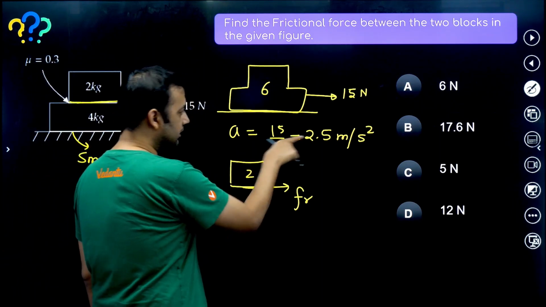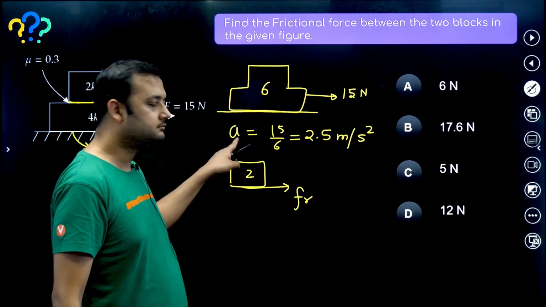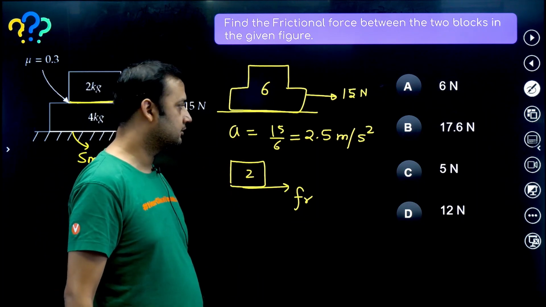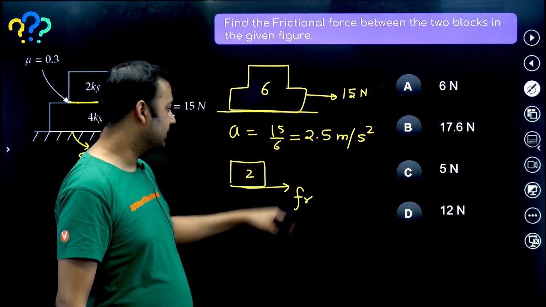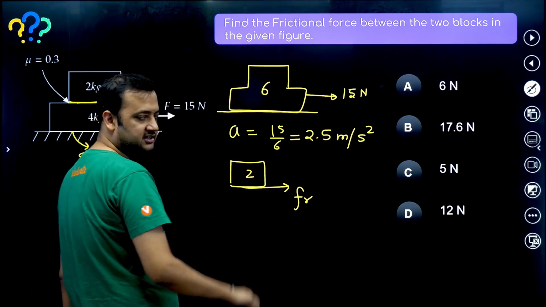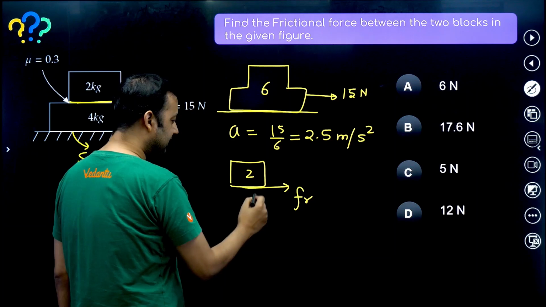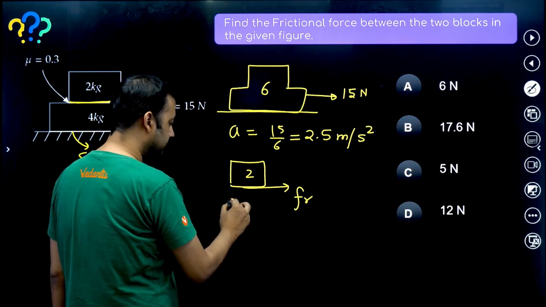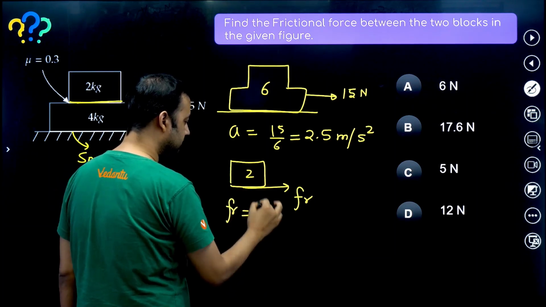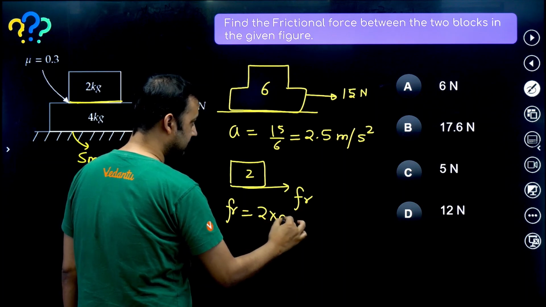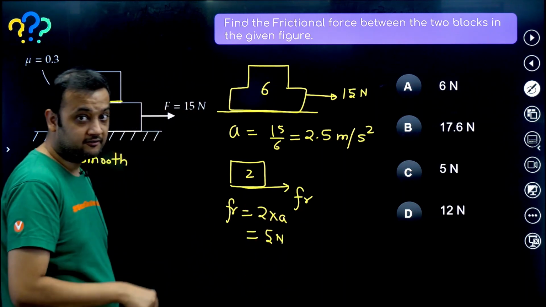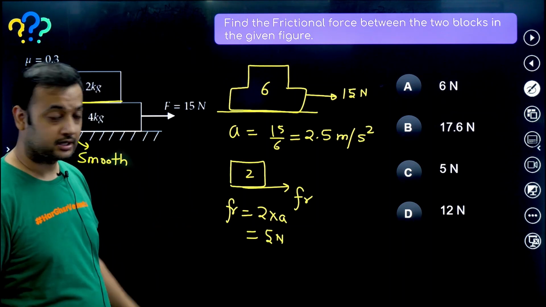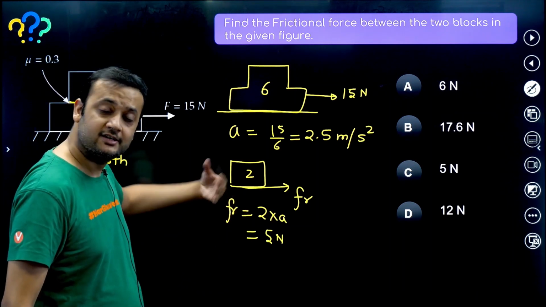Now, what have you said? You have said that the acceleration of the combined system is 2.5 meter per second square. That means on 2 kg, only friction is acting. So if we write Newton's law equation on 2 kg, friction is equal to mass into acceleration. That means this is 5 Newtons. Now you will have to check whether 5 Newtons was available or not. This is the friction that we have assumed is acting.